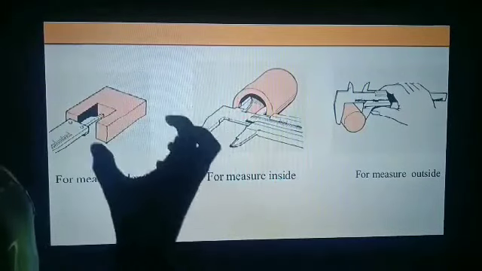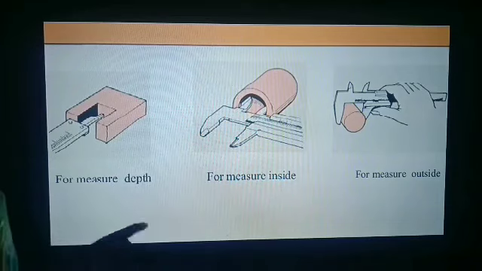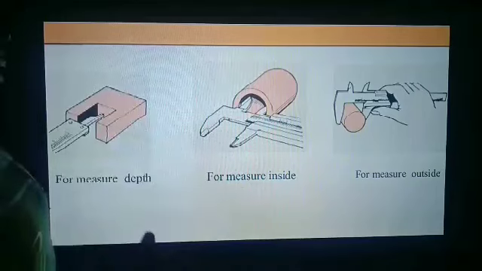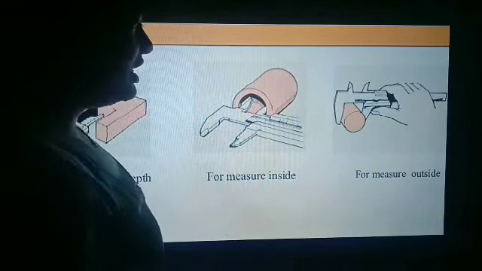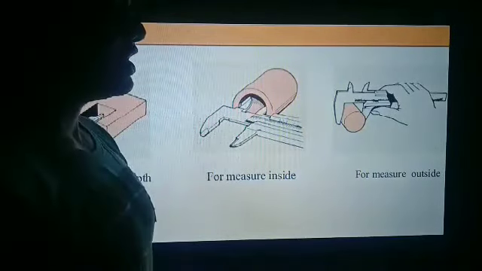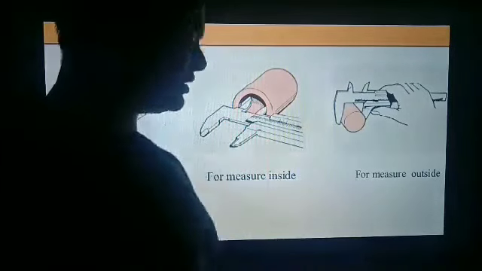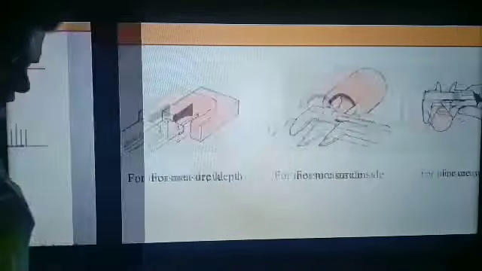Now what is the work of these parts? First of all, the tail. The tail is used to measure the depth of any beaker. Second is inside jaws. Inside jaws are used to measure the inner diameter, and outside jaws are used to measure the outer diameter. These are the functions of these three parts.